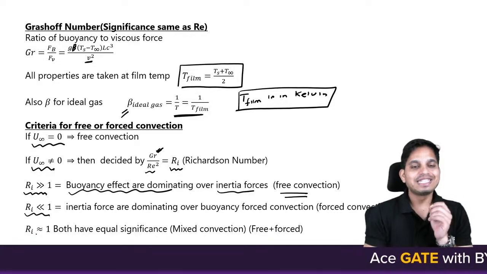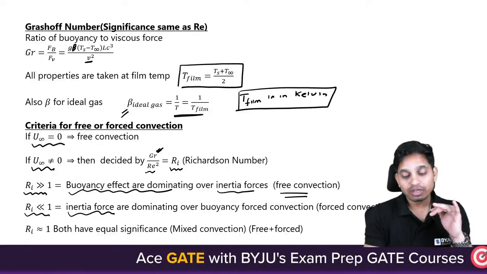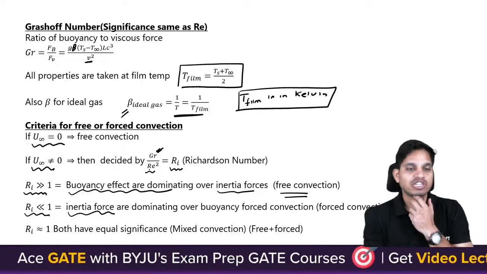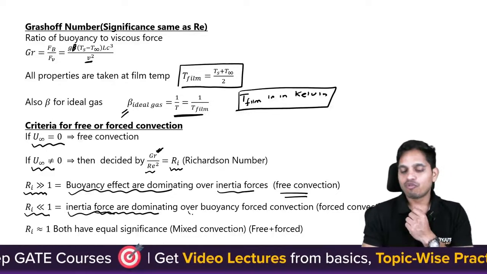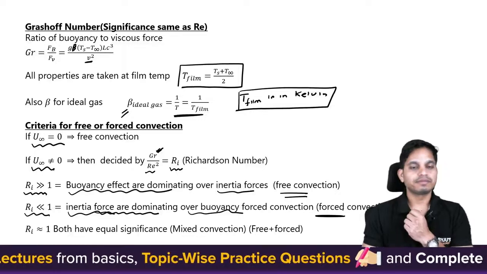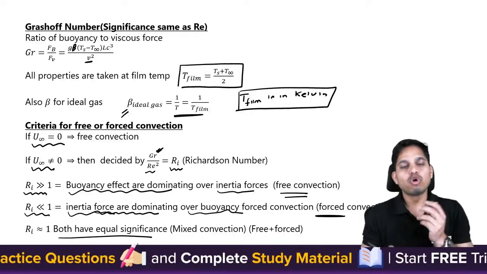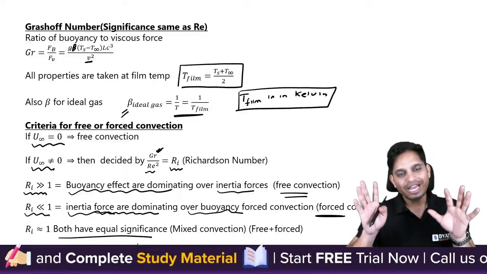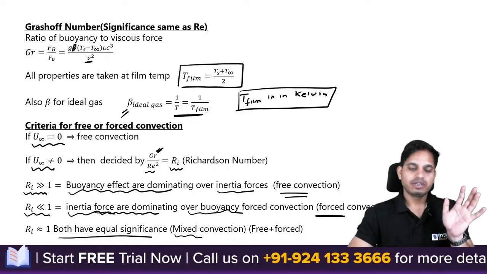If it is much less than 1, what does that mean? Grashof number is much smaller than Reynolds number. That means inertia forces are dominating over buoyancy forces: forced convection. When it is almost equal to 1, both have equal significance, free and forced convection. It is called mixed convection.